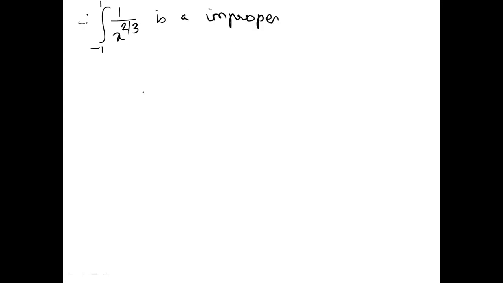So what is the condition required? That the function should not be finite within this range. If you take some value of x, then it should come out to be infinite. That is called an improper integral of the second kind.